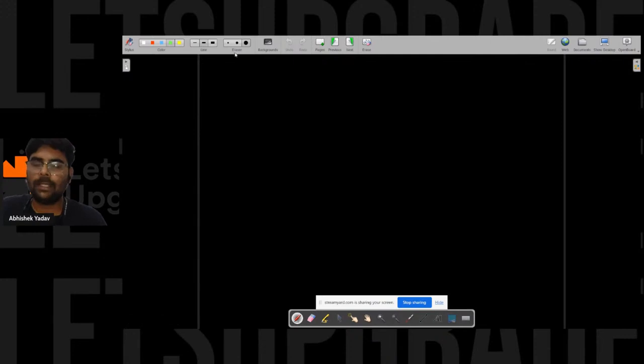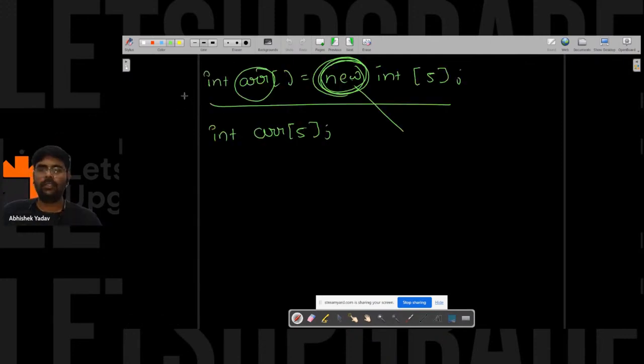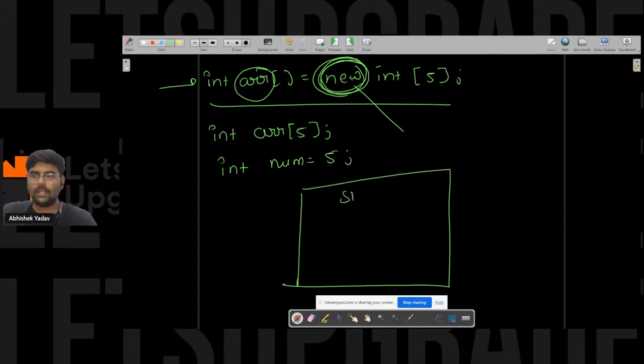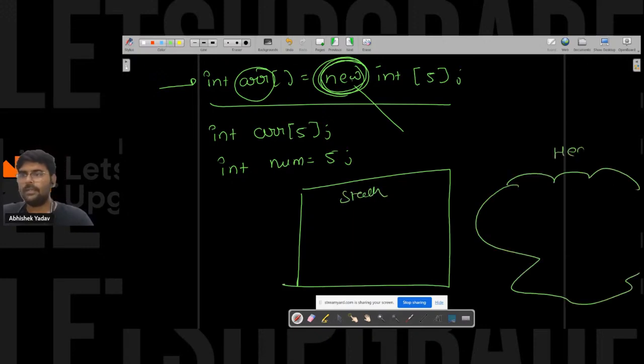So let's try to understand that part. You have a function. Again, it will make a lot of confusion, so let's assume you have an object that is ARR, that is new int, and you have a variable int num is equal to 5. Right, everyone? So what will happen? There are two kinds of memory, that is stack and that is heap. When you have the new keyword, that memory will get allocated inside the heap.